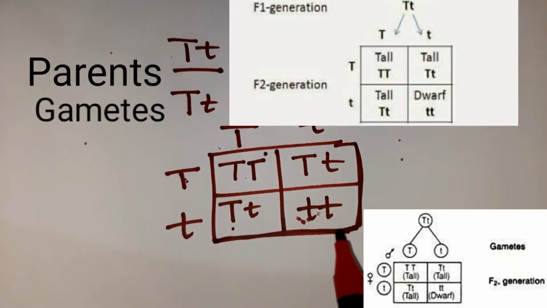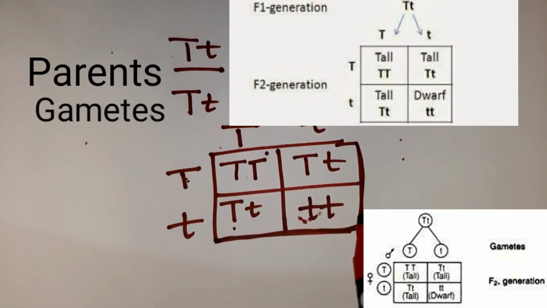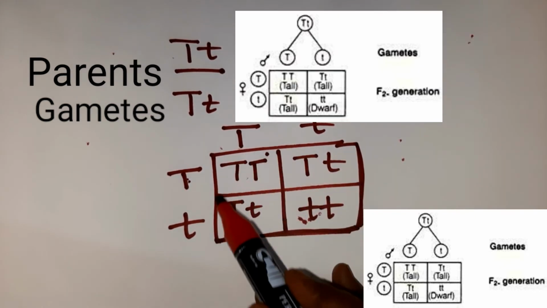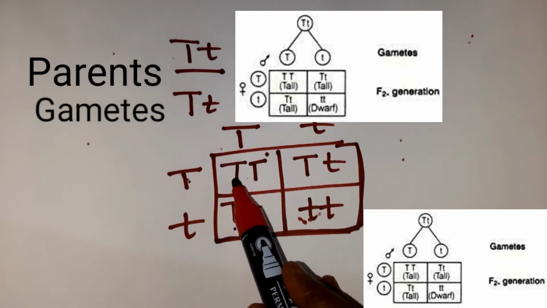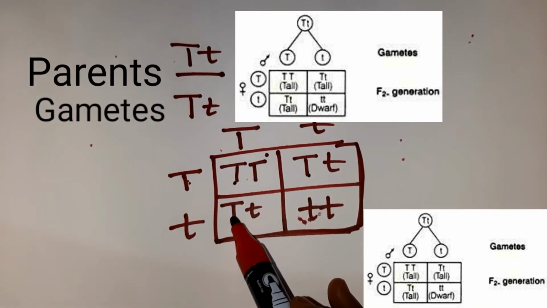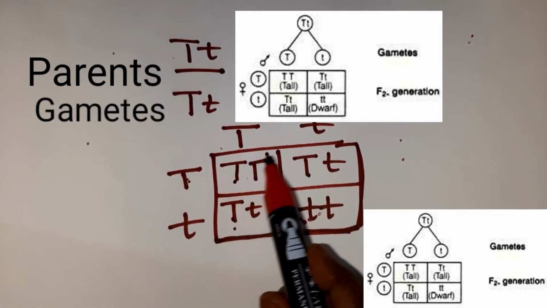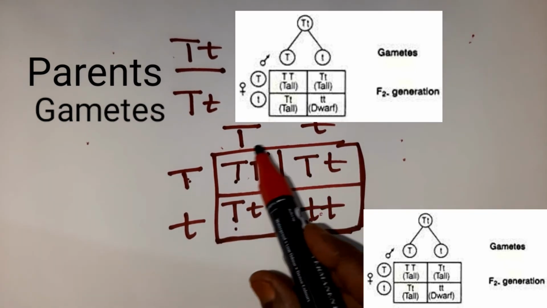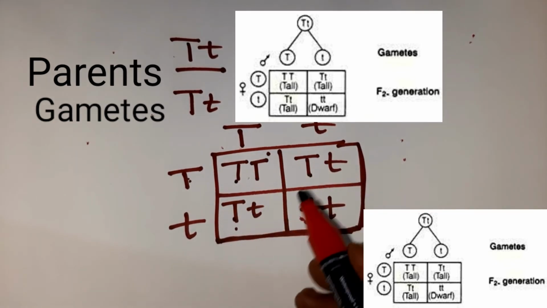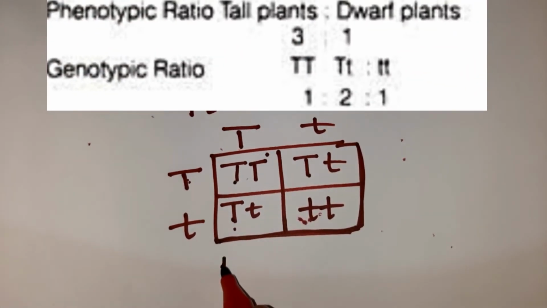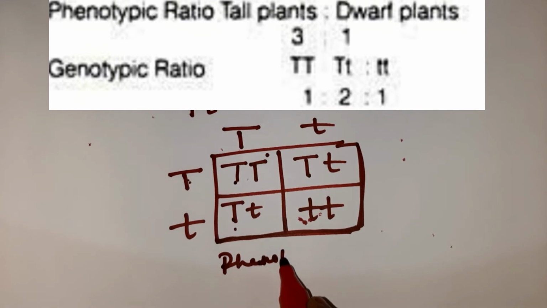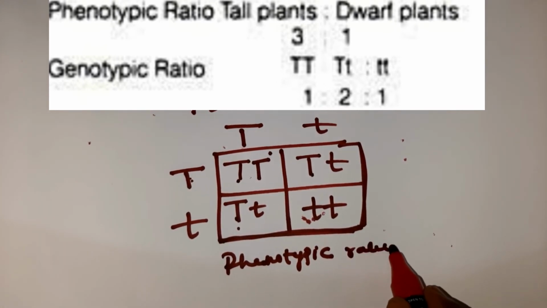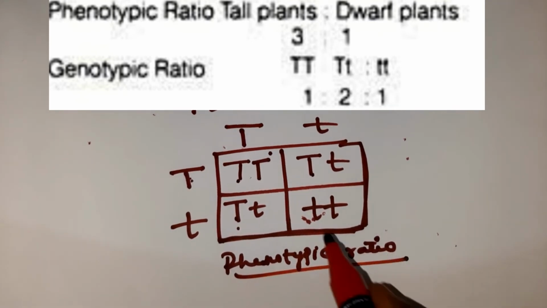In the F2 generation, what is the result? When you look at the garden, children, 3 parts of the garden will be tall. You can see capital T, capital T, capital T. 3 parts are tall. So we call this the phenotypic ratio, children. Phenotypic ratio is nothing but the physical appearance of the characteristics.